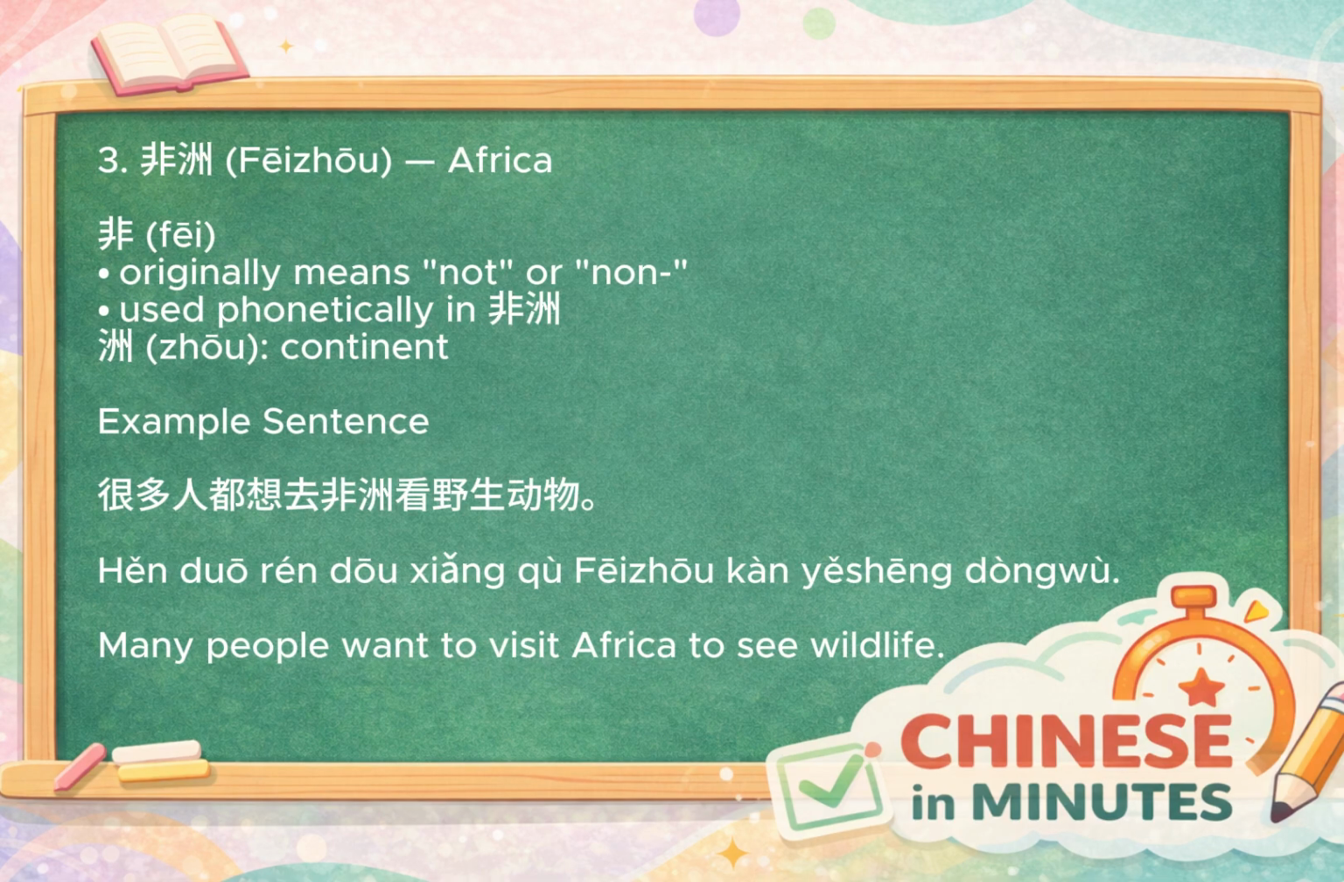Our third word is Fēizhōu, which means Africa. This one is interesting because the character Fei normally means not or non in Chinese. However, in this word, it is mainly used for its sound rather than its original meaning. Combined with zhou, it forms the name Africa. To remember it, imagine vast grasslands and incredible wildlife. For example, 很多人都想去非洲看野生动物 means many people want to visit Africa to see wildlife.